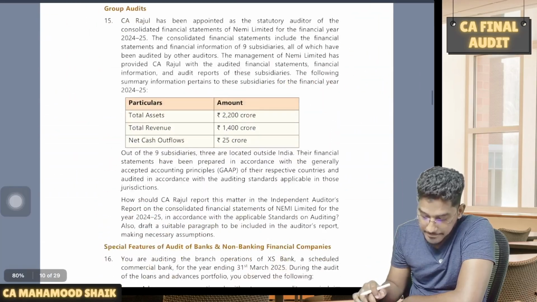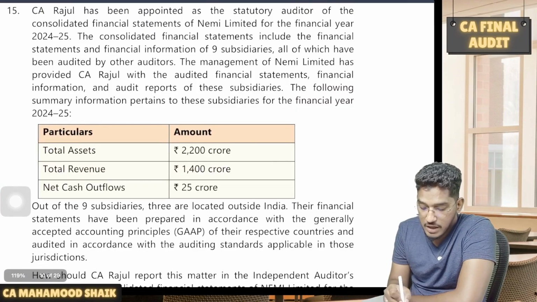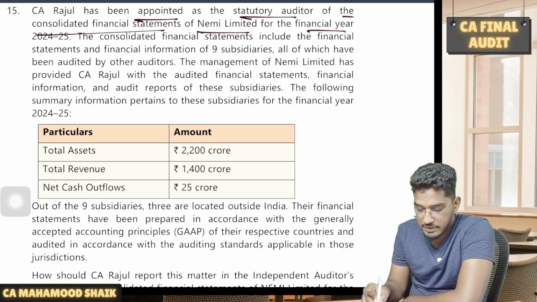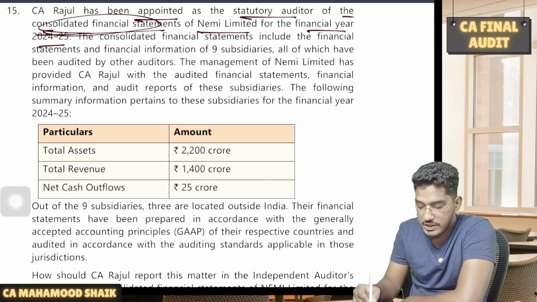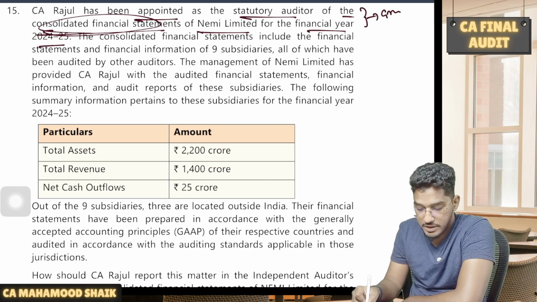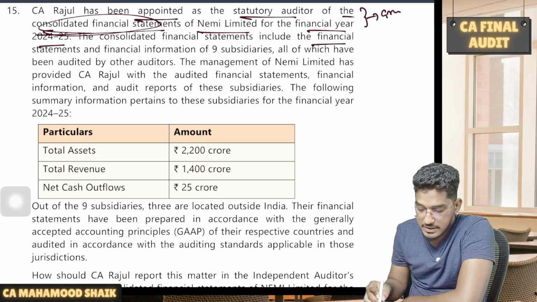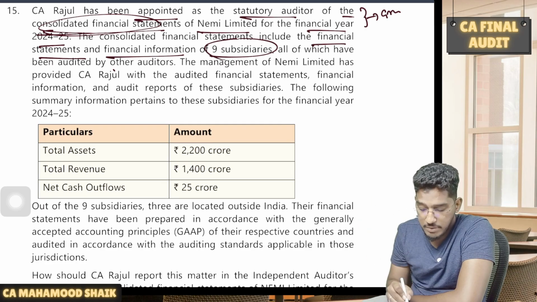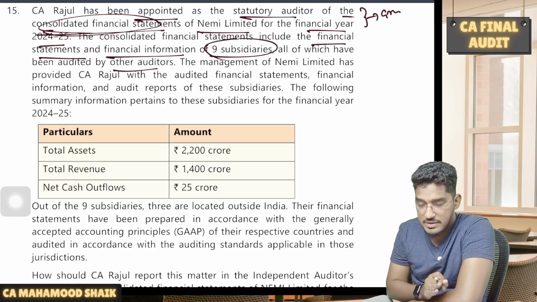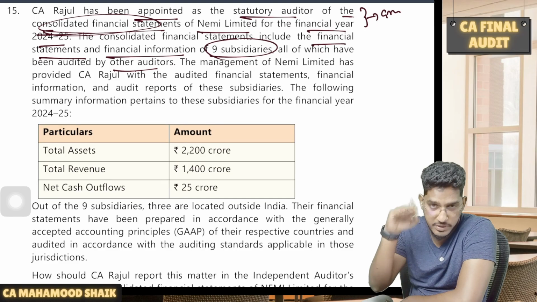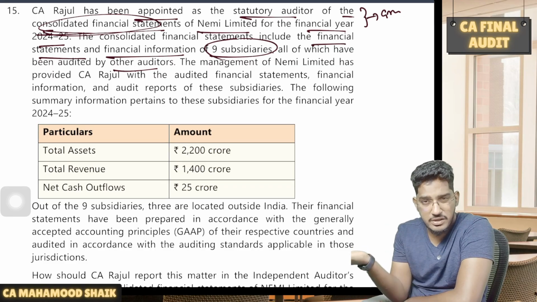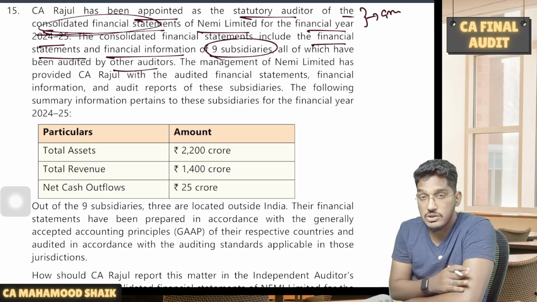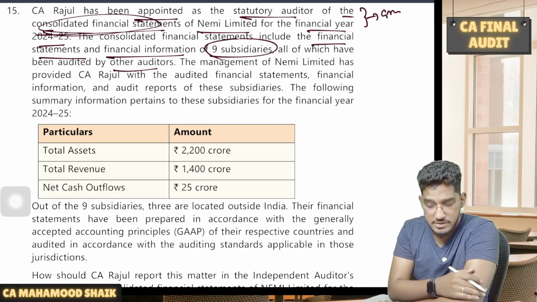Right. Next. Group audits. CA Rajul has been appointed as the statutory auditor of the consolidated financial statements of NEMI Limited for the financial year 24-25. The moment you read consolidated financial statements, this is a group audit related question. The consolidated financial statements include the financial statements and financial information of 9 subsidiaries, all of which have been audited by other auditors. Out of these 9 subsidiaries, none of them is audited by the principal auditor. For every entity, there is a separate other auditor, a component auditor. They have submitted their reports. On the basis of that, the auditor of the consolidated financial statements is giving his report.